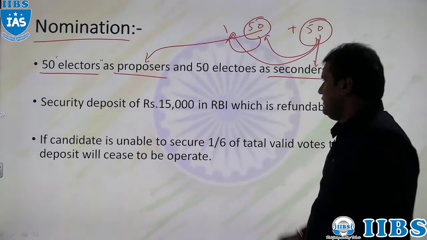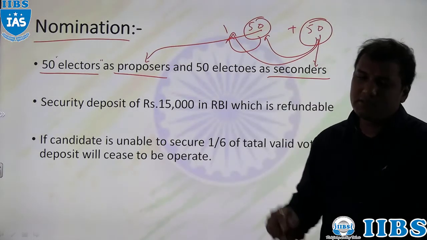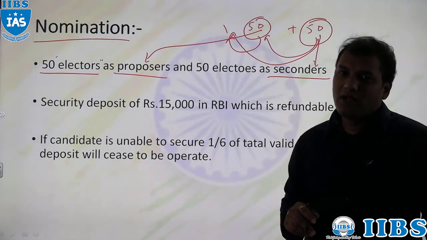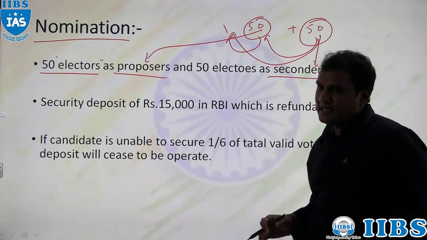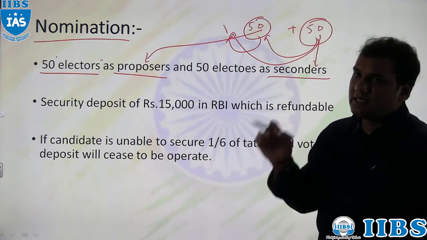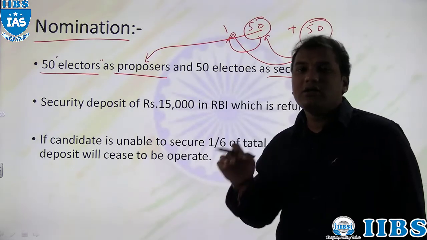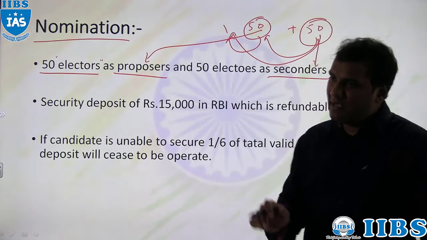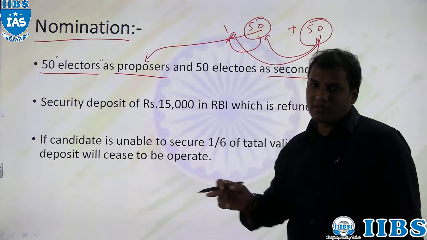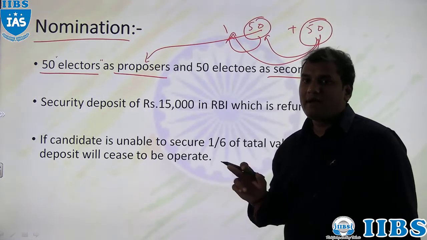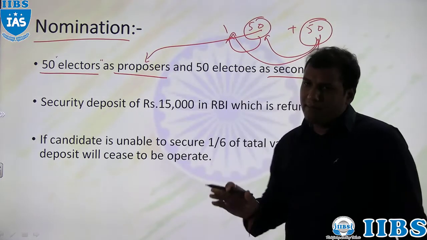So a person who got support from 50 electors as proposers and 50 electors as seconders is eligible to file the nomination. Otherwise, he is not eligible to file the nomination for the election to the President of India. So this is a very important condition.